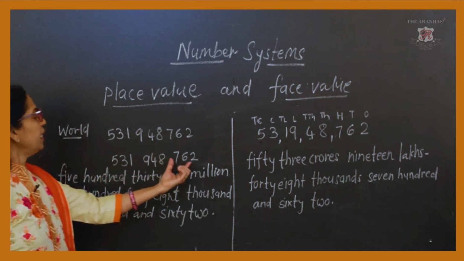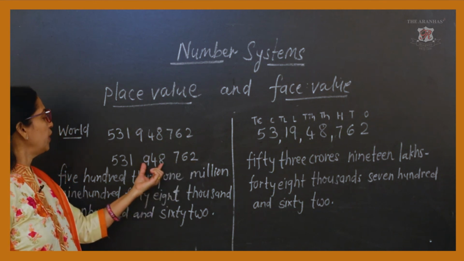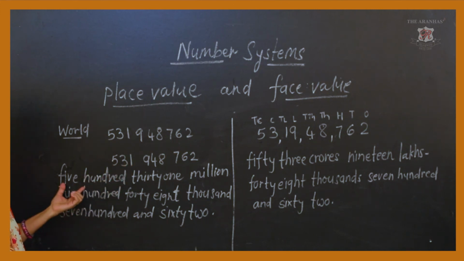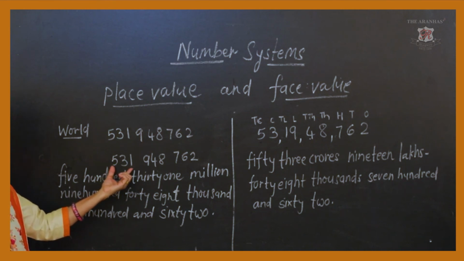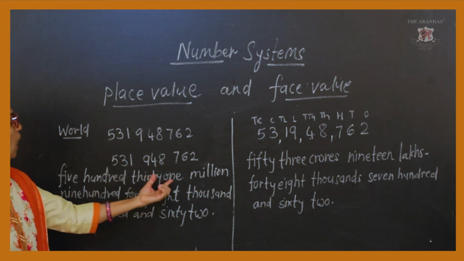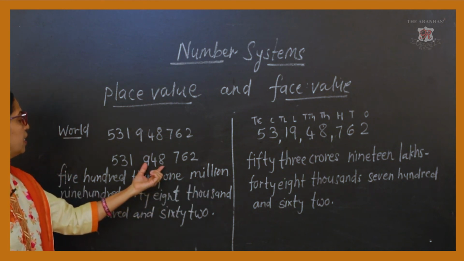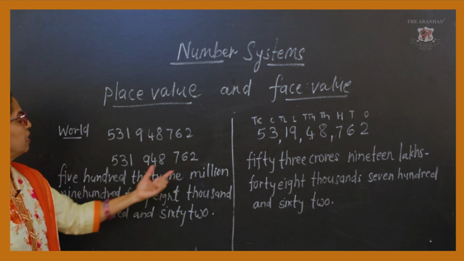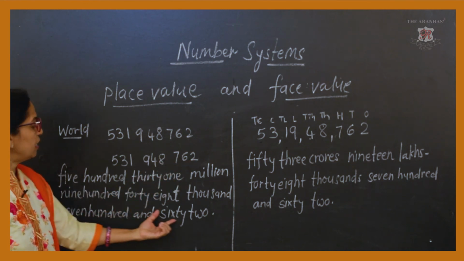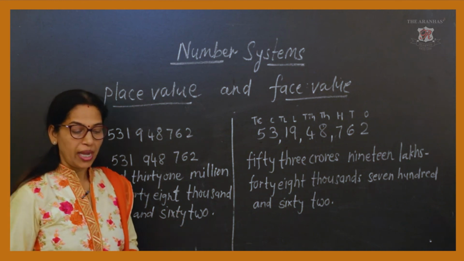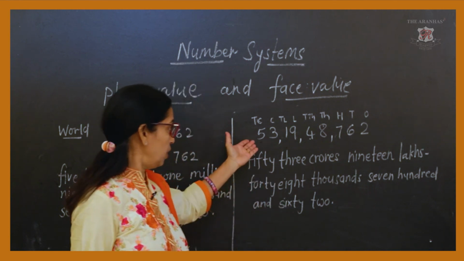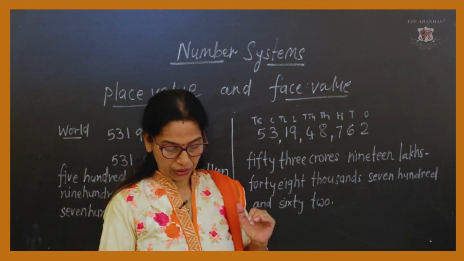So in such groups of 3 digits we write as well as read in this way: 531 million, then 948,000, and the remaining figure is 762. So in this way we have read the large numbers in both the methods.